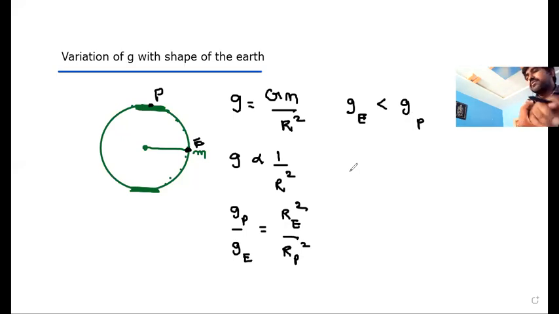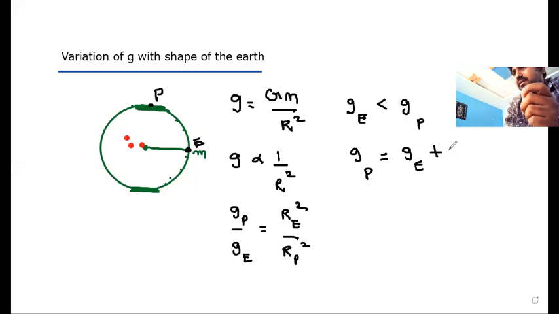And also sometimes we know here that the g at equator and g at poles are both different. Then how much more is the g value at pole when compared with the equator? That also you have to write. So g pole is equal to g equator plus the difference in value we are writing. That is also an approximate value, that is 0.018 meter per second square.